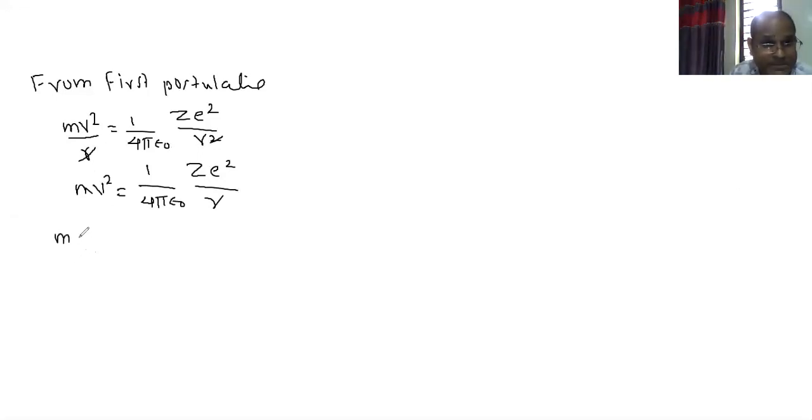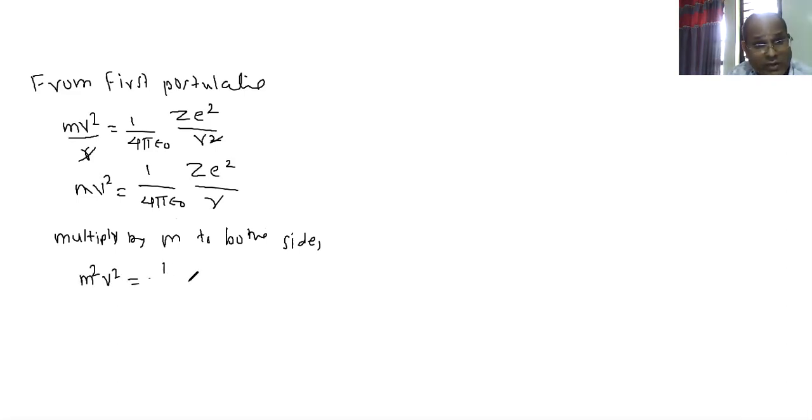Is it right? So I will multiply by m on both sides. If you multiply, you will get m square v square is equal to Z e square m upon 4 pi epsilon naught R. Give this an equation number 1 over here. Equation number 1.